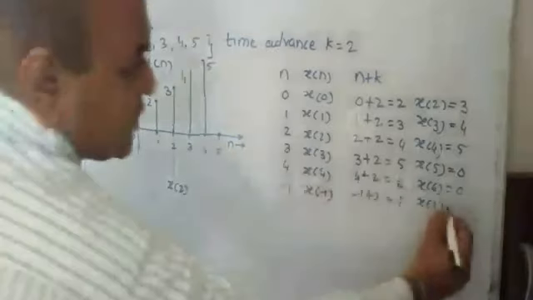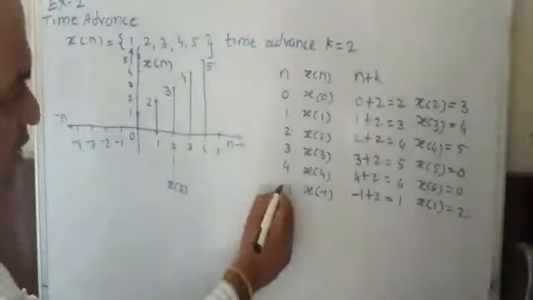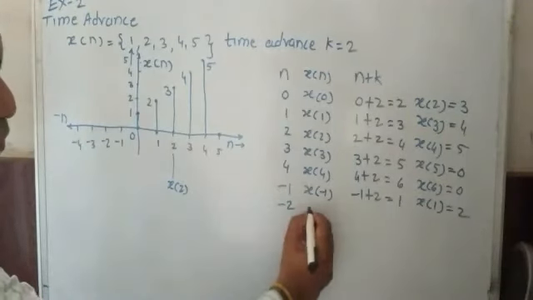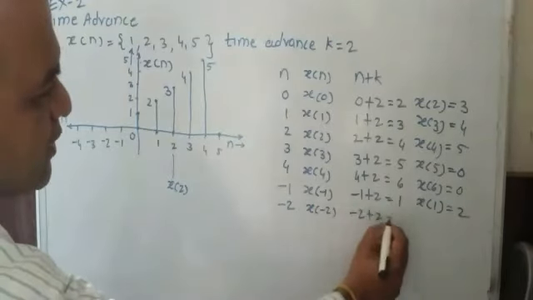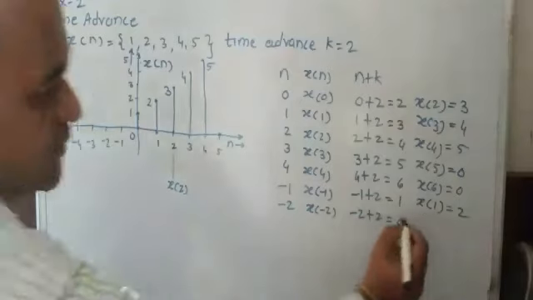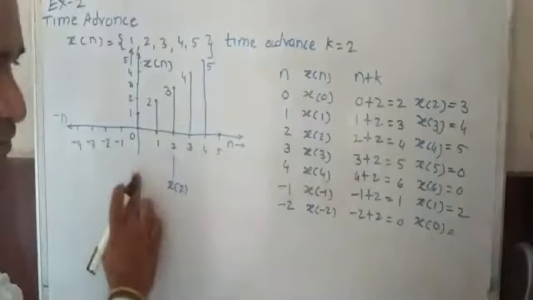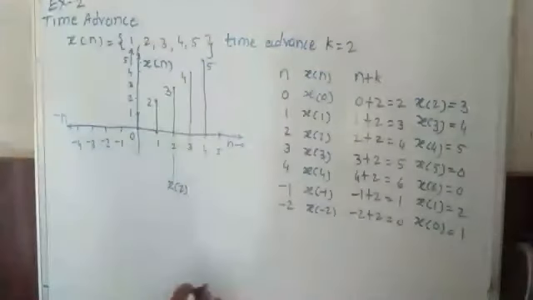So this value you got from -1. Now again you go for -2. It is x of -2 plus 2, which is 0. So here x of 0. X of 0 is 1. So that's why its value is 1.